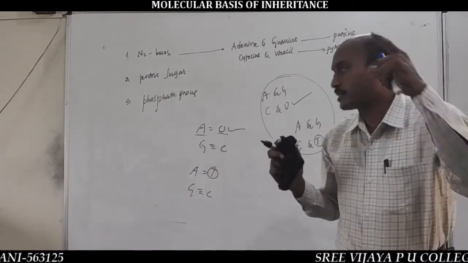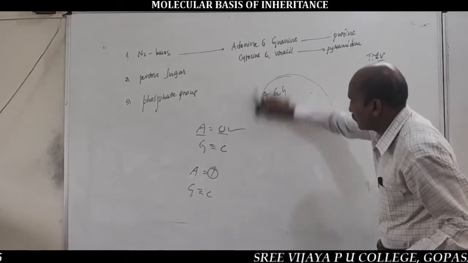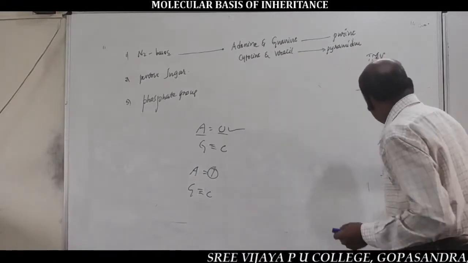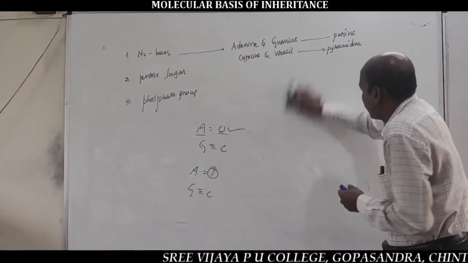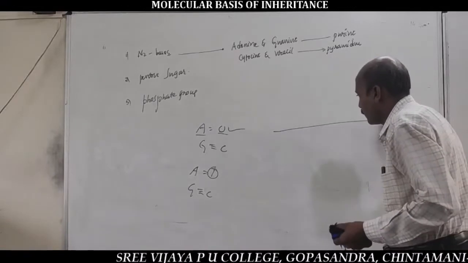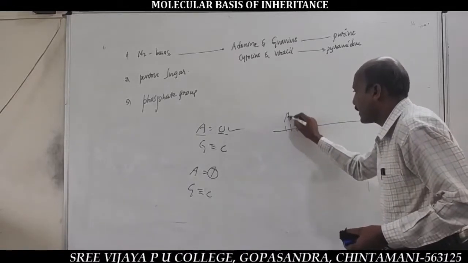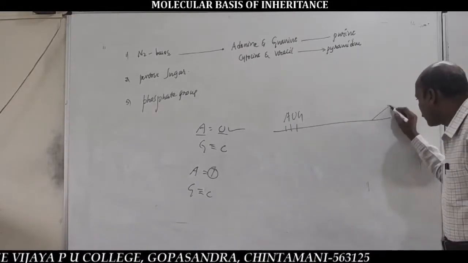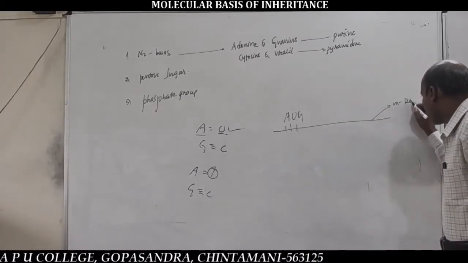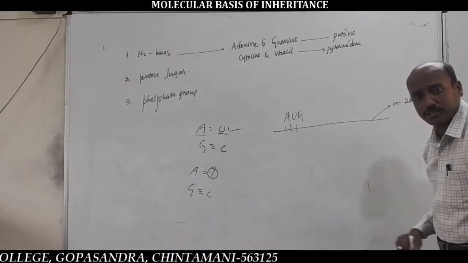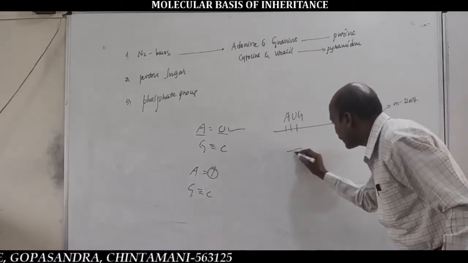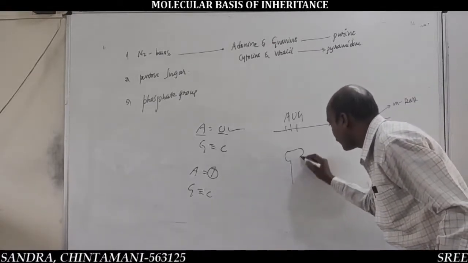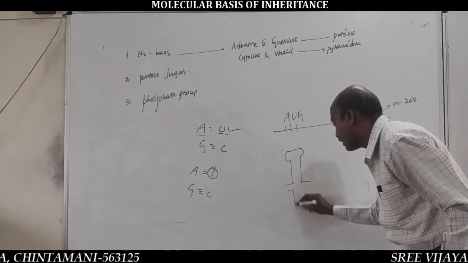For example, a couple of minutes back I told you, if the mRNA contains the first triplet codon AUG, then the first tRNA carries the anticodon UAC.